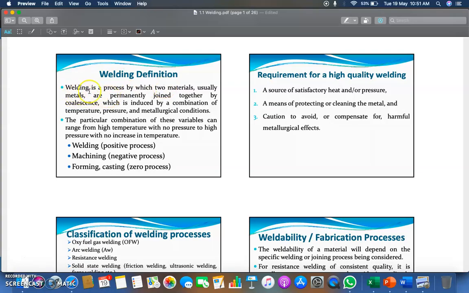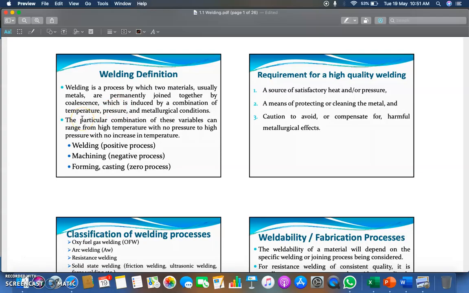Basically, welding is a process by which two materials, usually metals in most of the cases, are permanently joined together by coalescence, which is induced by a combination of temperature, pressure and metallurgical conditions.